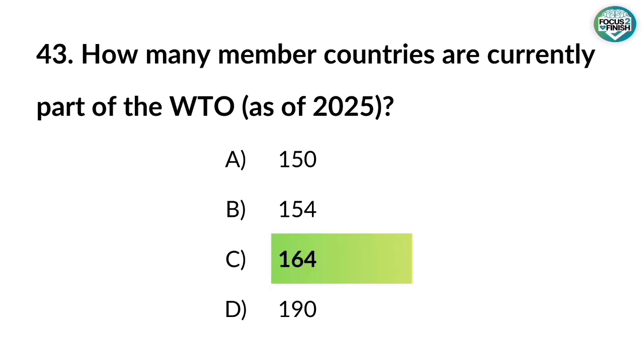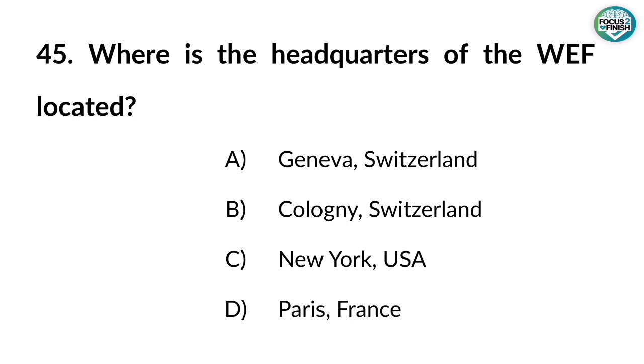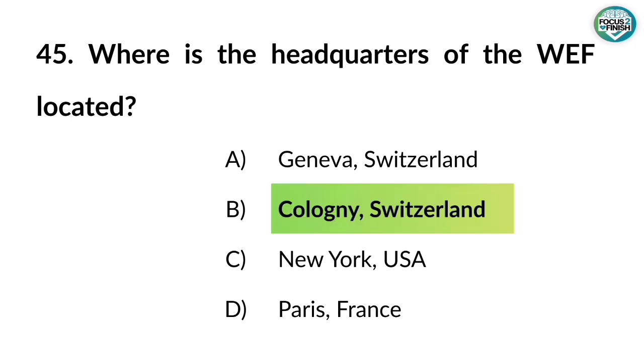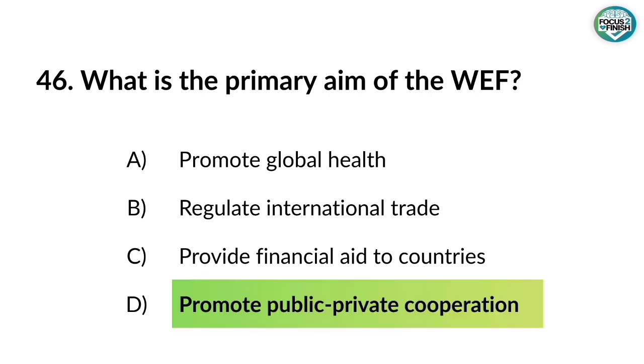Answer: 164. 44. In which year was the World Economic Forum, WEF, established? Answer: 1971. 45. Where is the headquarters of the WEF located? Answer: Cologne, Switzerland. 46. What is the primary aim of the WEF? Answer: Promote public-private cooperation.